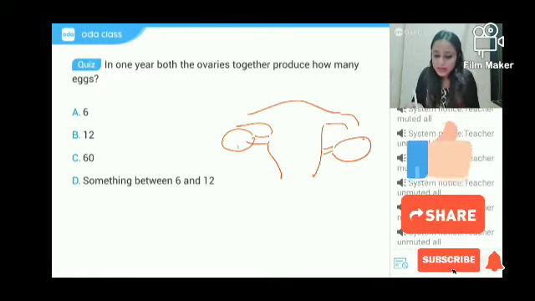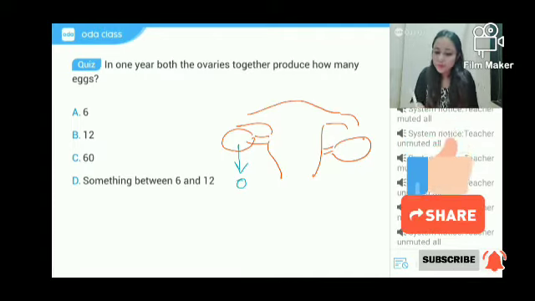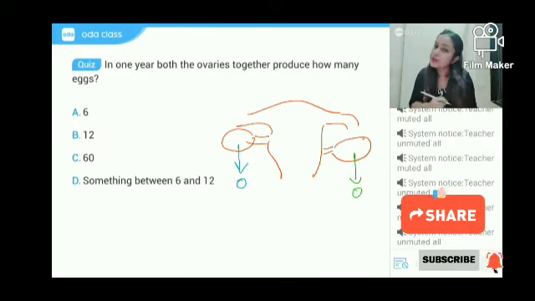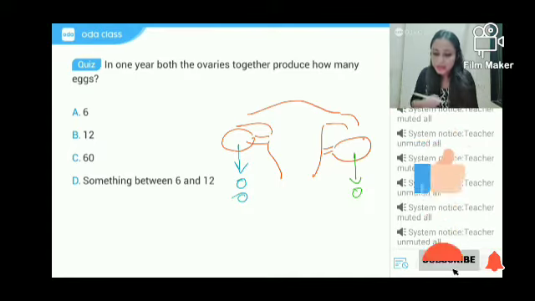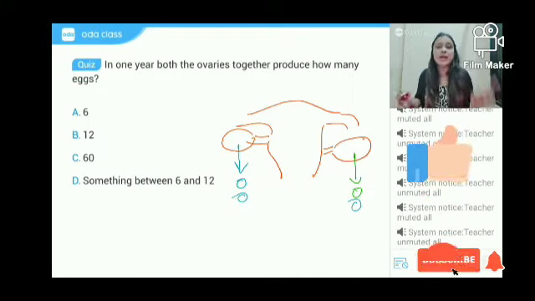So what did I say? In 1 month, this ovary will produce the ovum. In the other month, the other ovary will be producing the ovum. Similarly, next month, again, the other ovary will be producing the ovum. In another month, alternate month, अगले month में the other ovary. Okay?